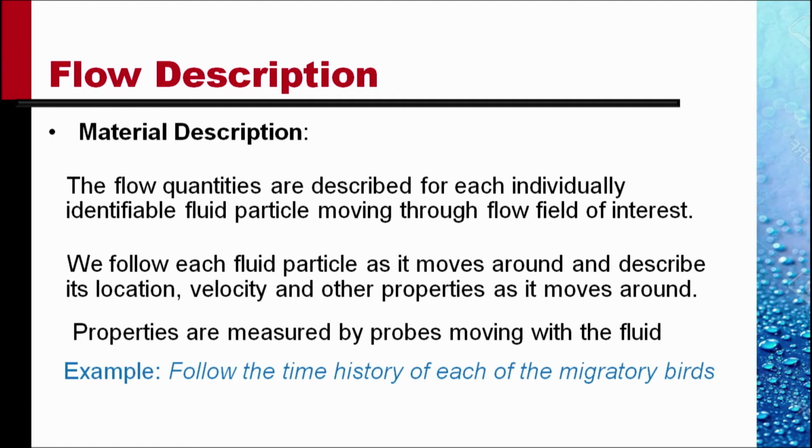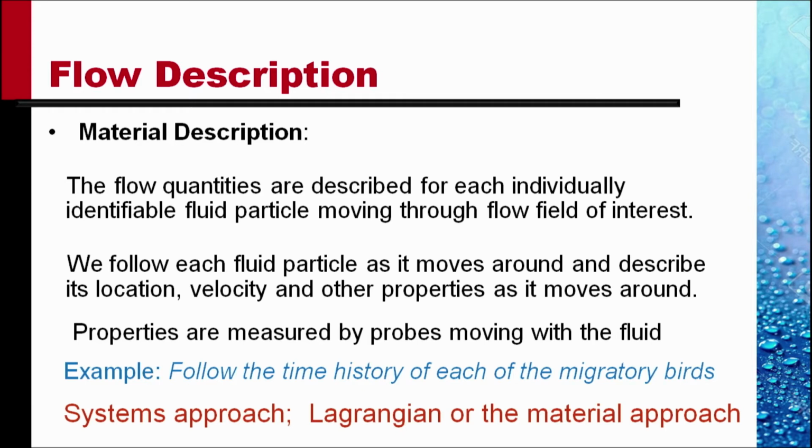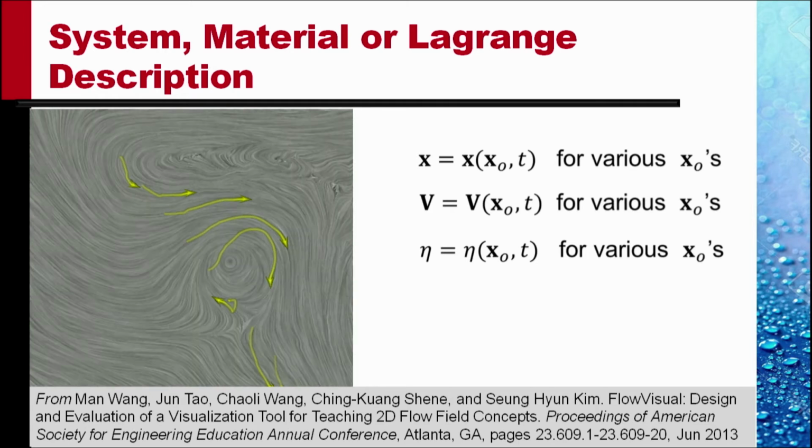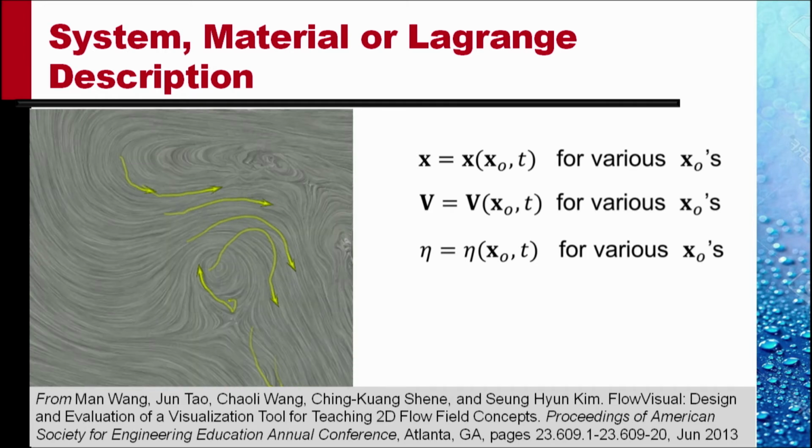You follow each particle and worry about their location, their velocity, and acceleration with time. This material description is also known as a system approach, or the Lagrangian approach, or the material approach. These are equivalent names given by different writers. In this flow, we are following each particle as it moves around.